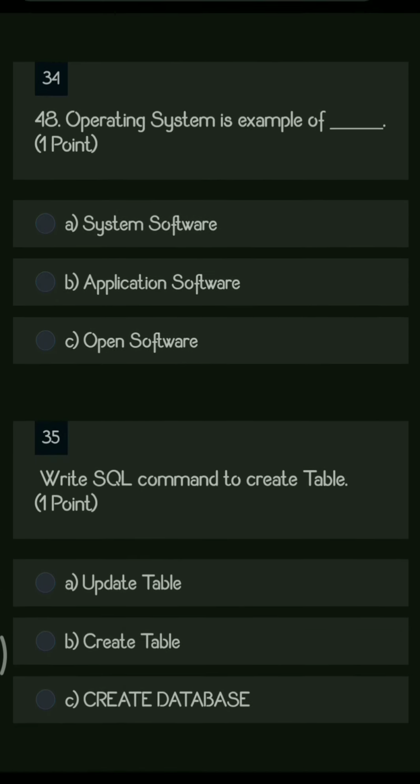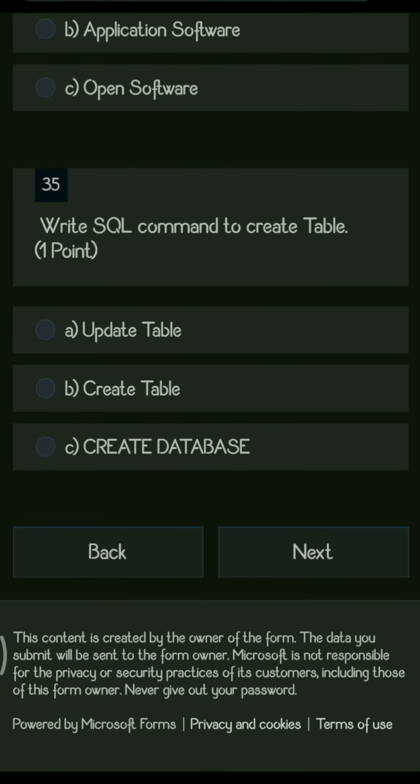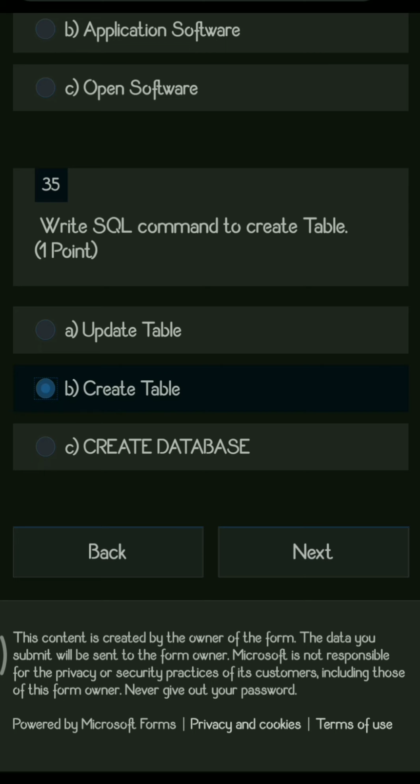Next question. Operating system is an example of dash. So the options are system software, application software, open software. So the right answer here is that operating system is an example of system software. Next question. Write an SQL command to create a table. So whenever we require to create a table, we create a table with a create table query.